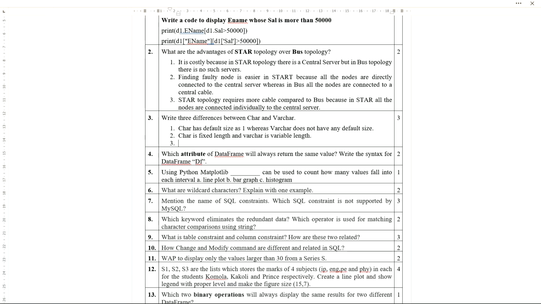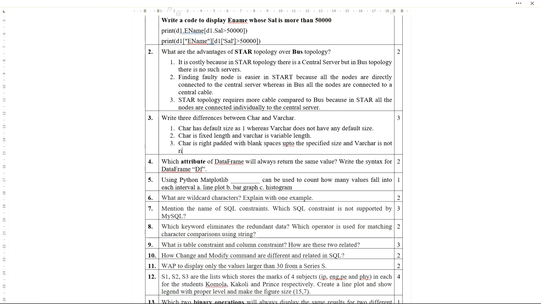Okay. Third one, char is right padded with blank spaces up to the specified length or size, and varchar is not right padded with blank spaces.